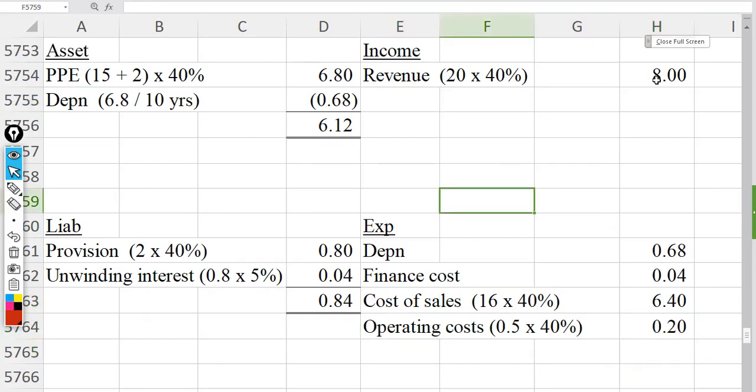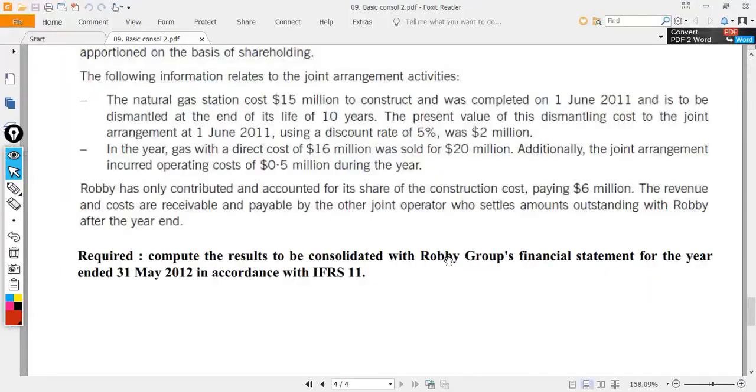We didn't receive cash regarding this amount. We didn't pay cash regarding this amount because the settlement is temporarily done by another operator. We will discuss the payments and receipts with this operator after the year end, isn't it? Let's check the question again. We're going to settle the outstanding amount after the year end.